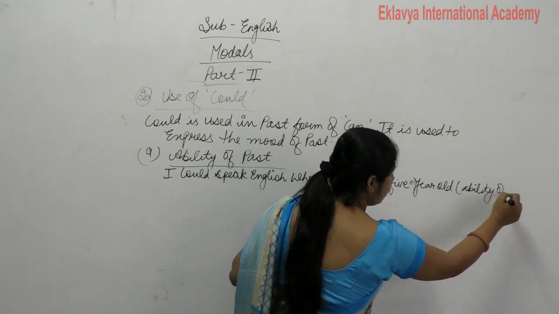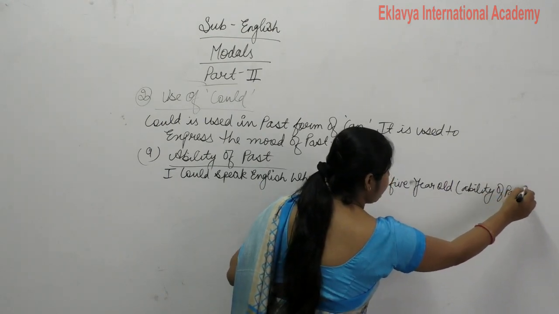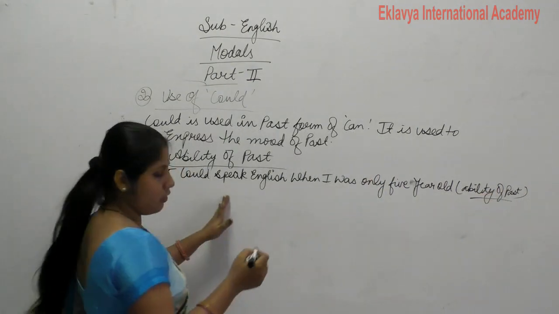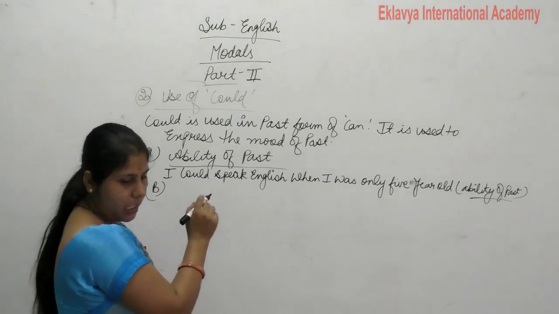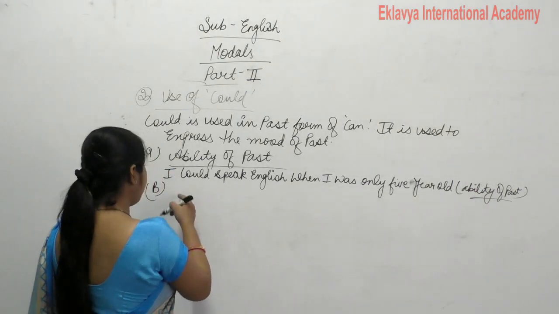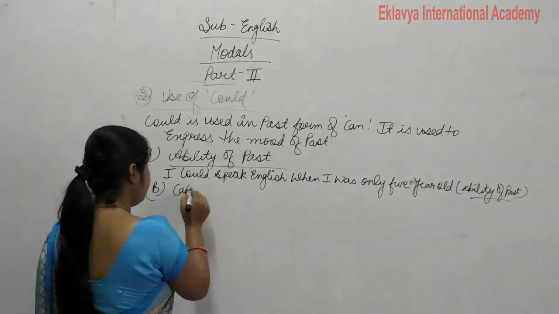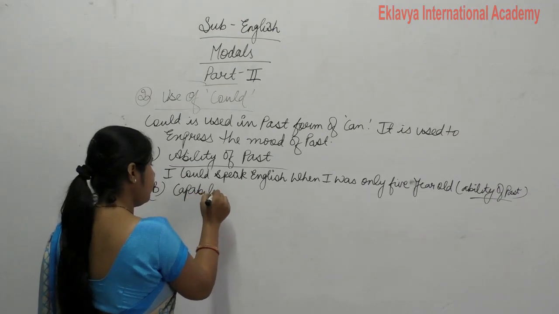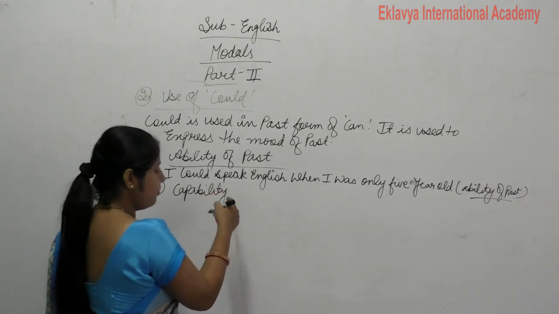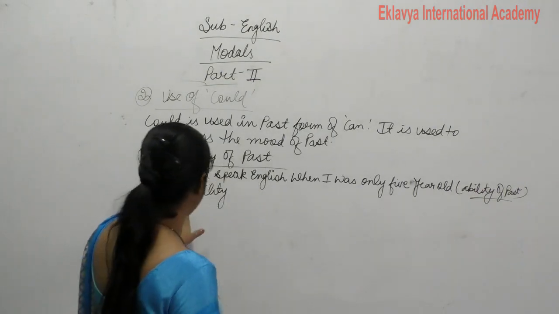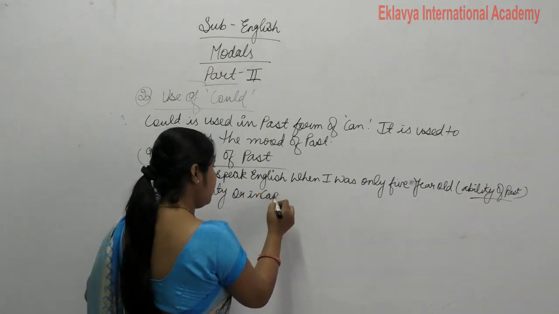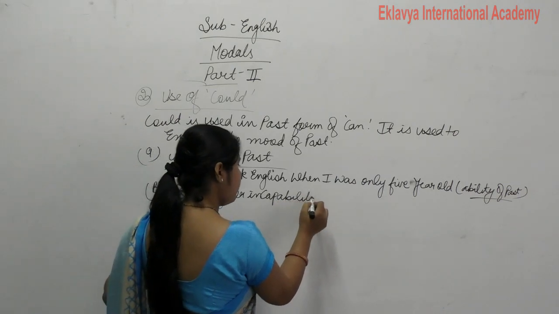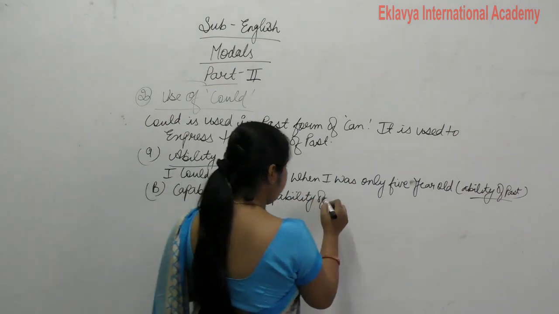Now the second use of could is capability or incapability of past.